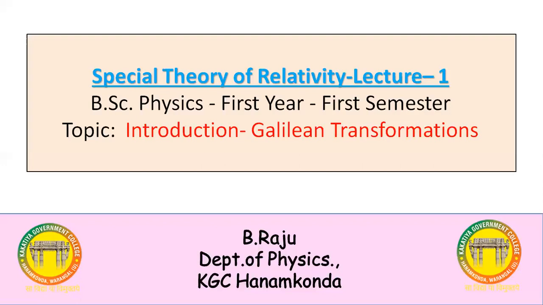The observer who is at rest calculates the speed of the object as 20 kilometers per hour. The second observer, who is moving along the direction of the object, calculates the speed of the object as 20 kilometers per hour minus 10 kilometers per hour, which gives 10 kilometers per hour.